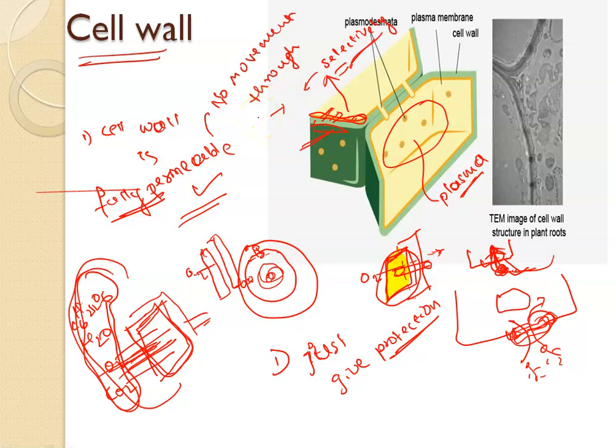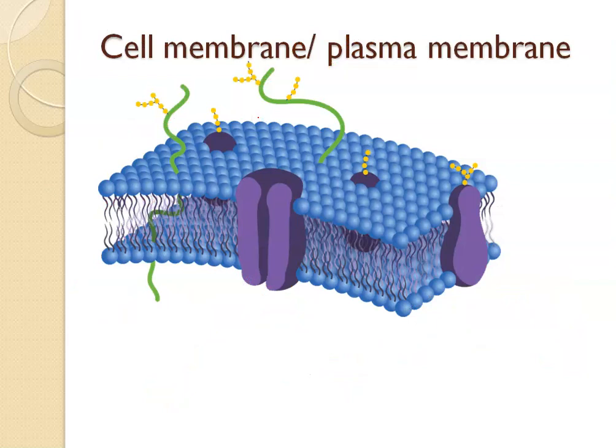I hope you understood the cell wall. Next, let's see how our plasma membrane looks. This is the structure of the plasma membrane. See here, the plasma membrane is actually made up of lipids and proteins. I told you the cell wall is made up of cellulose. In the same manner, the plasma membrane is made up of lipids and proteins. These are the two important constituents which make this beautiful selective structure.